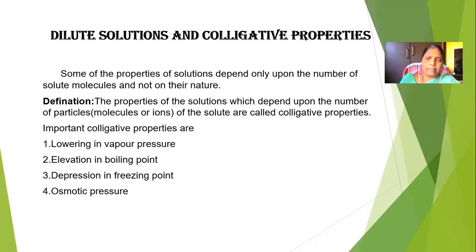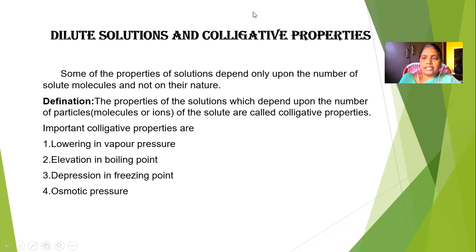solution properties like melting point or boiling point, whatever the properties we can discuss for any liquids, generally depend on the size of the particles, the nature of the particles present in a solution, that is both solute particles and solvent particles, and the temperature. But some properties of solutions depend only upon the number of solute particles, but not their nature.